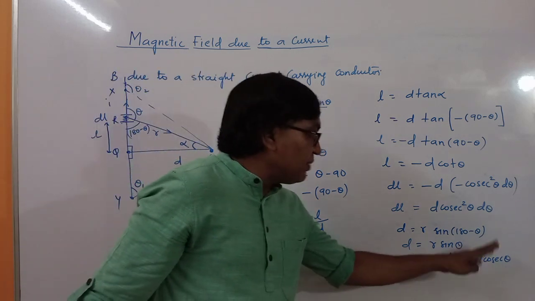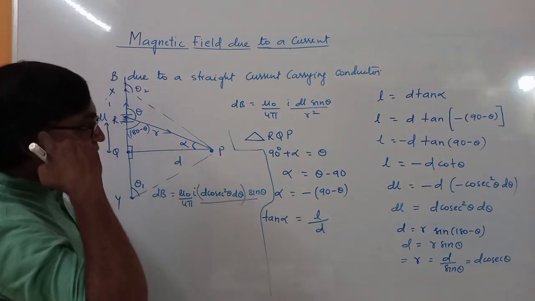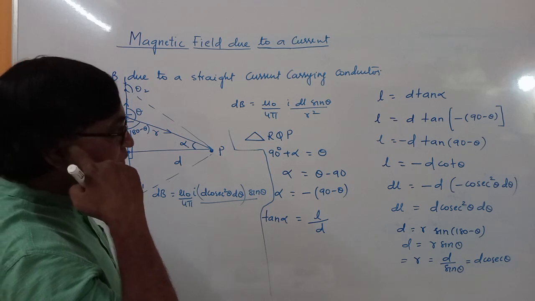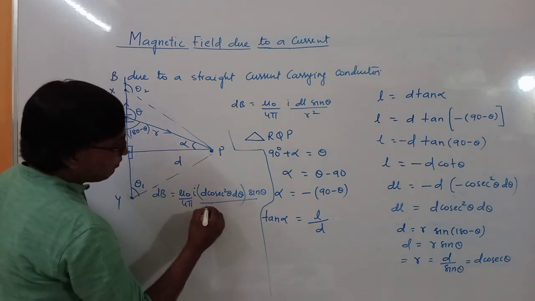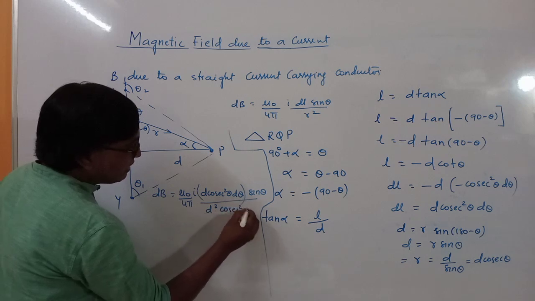Now r is nothing but D cosec theta, so r square will be D square cosec square theta.